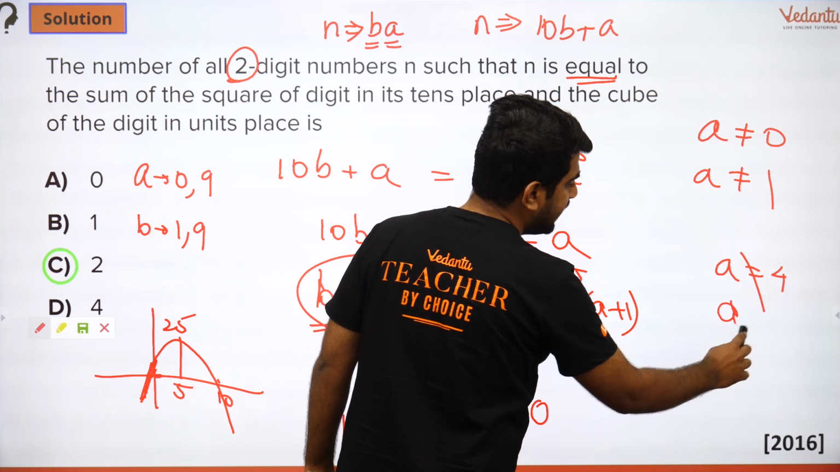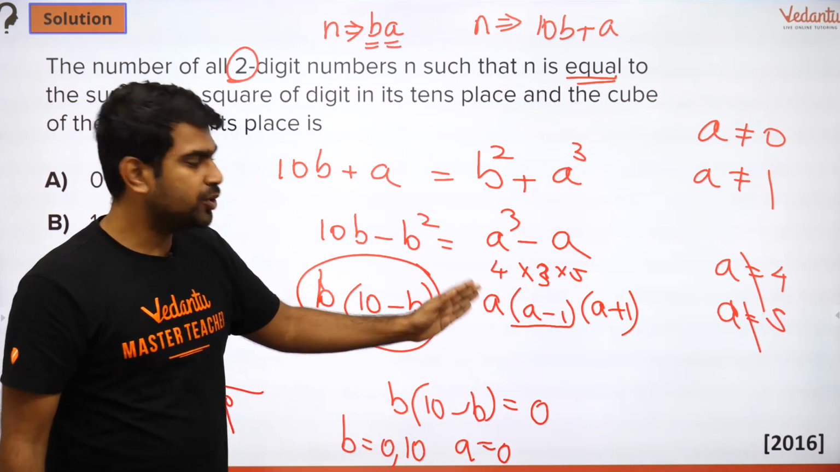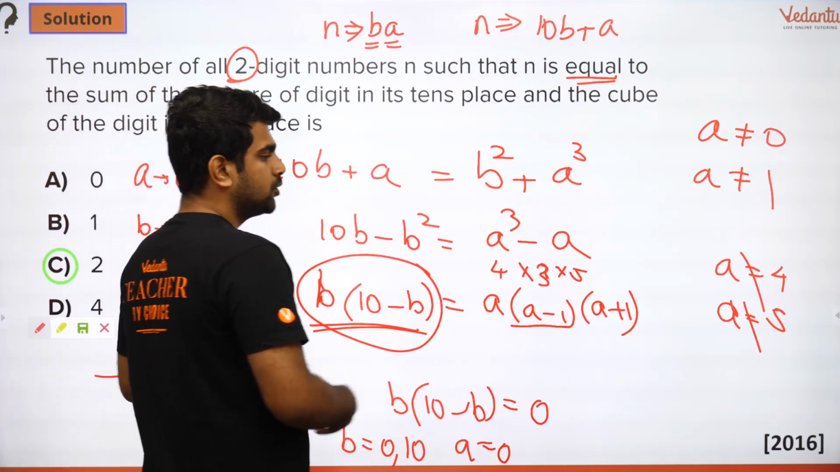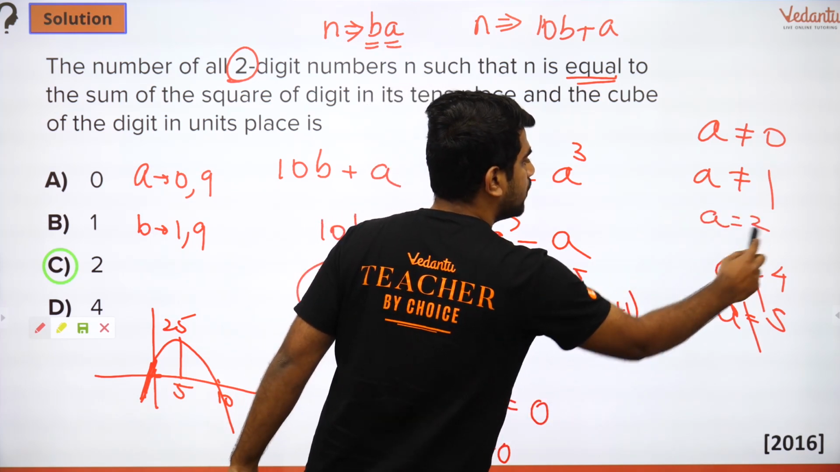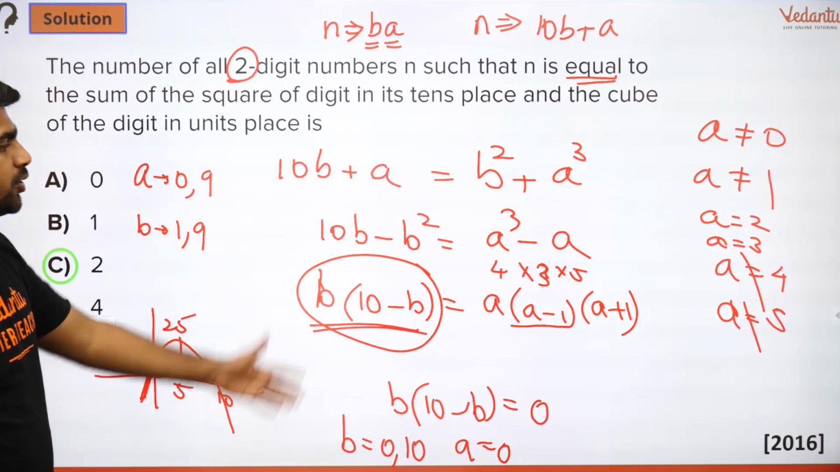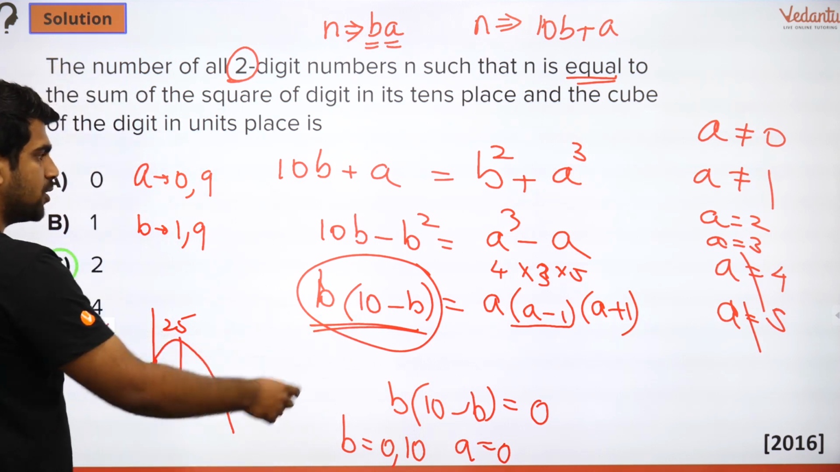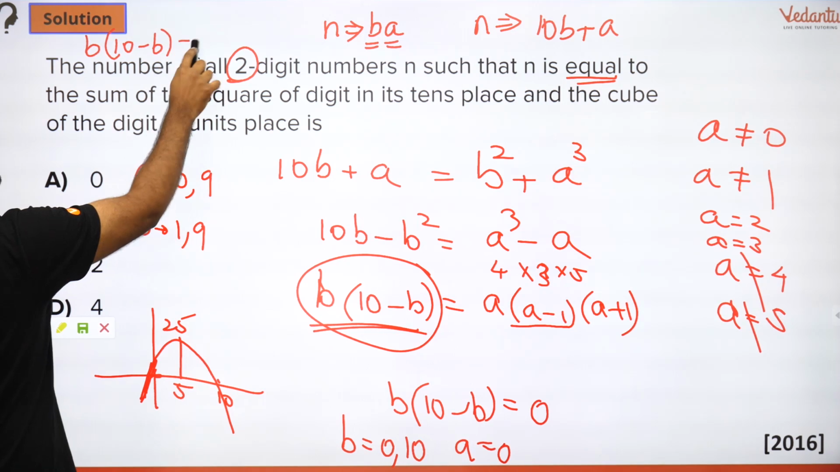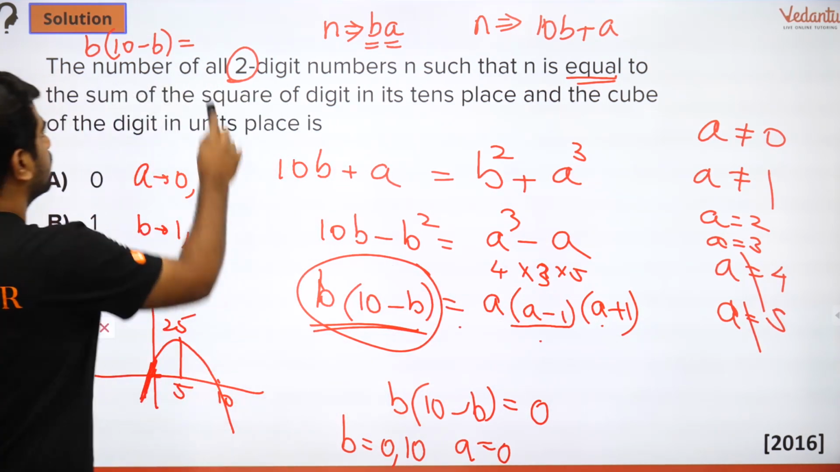And similarly, whatever a comes beyond that will not be possible because it will keep growing. Put a equal to 5, it will be even more. Okay. So a cannot be more than 5. So the only options left out are a equal to 2 and a equal to 3. So I just need to solve it for these two conditions. So if I put 3, what do I get? I get b into 10 minus b is equal to 3 into 2 into 4, which will be 24.